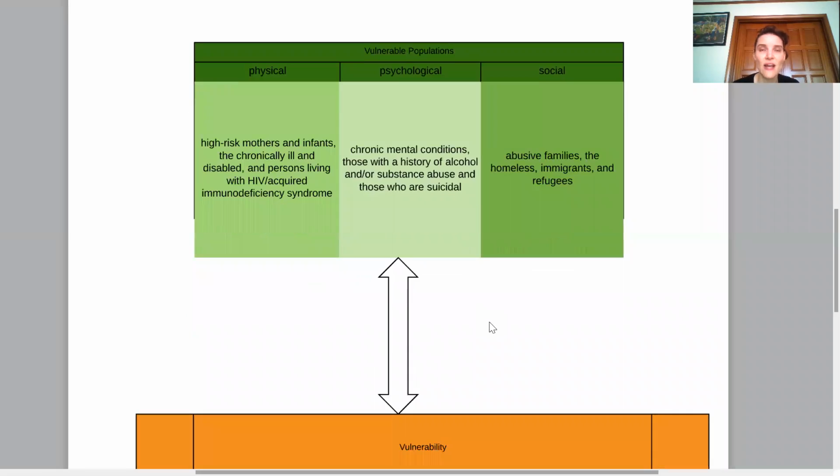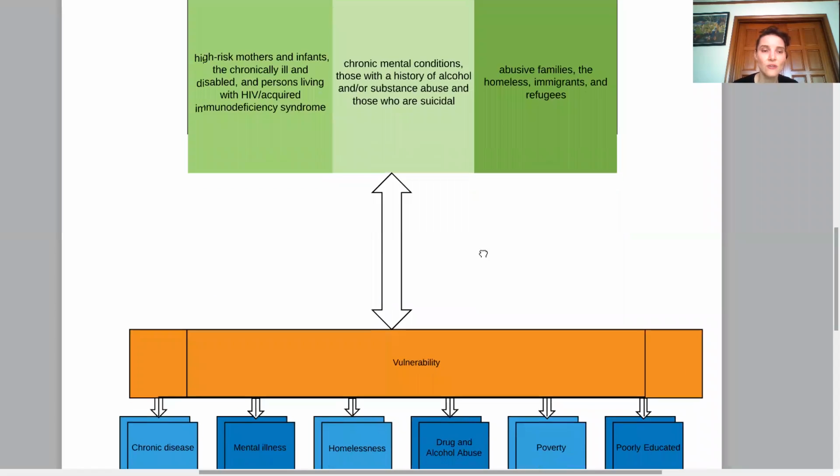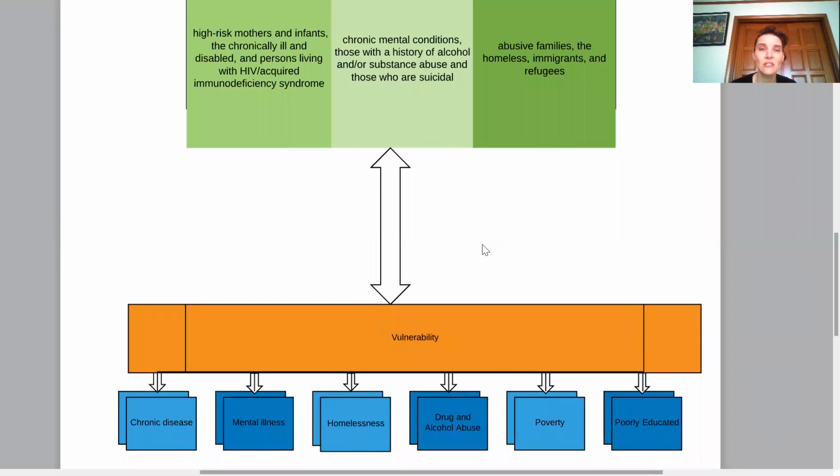The 6 risk factors for vulnerability that I chose to discuss are chronic disease, mental illness, homelessness, drug and alcohol abuse, poverty, and poor education.